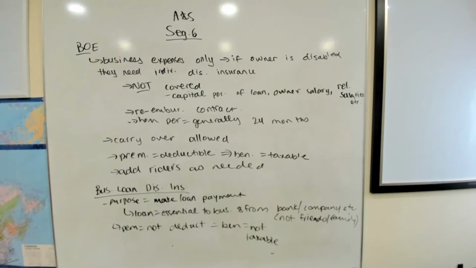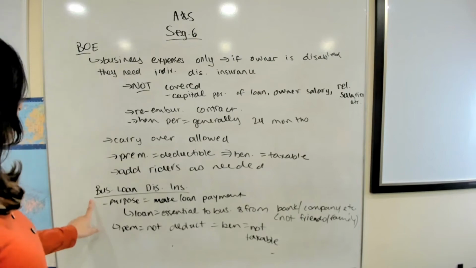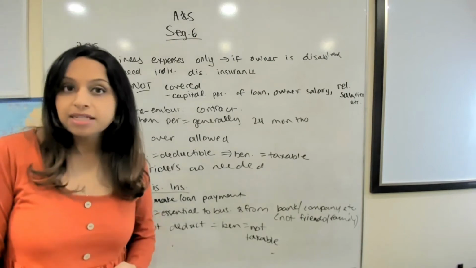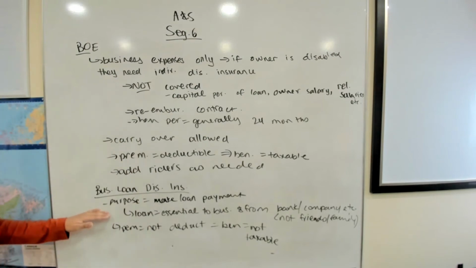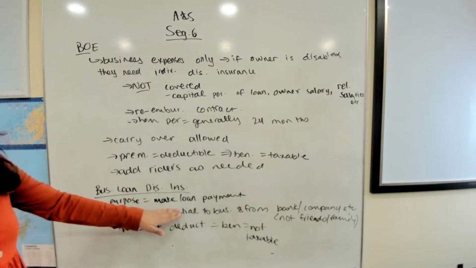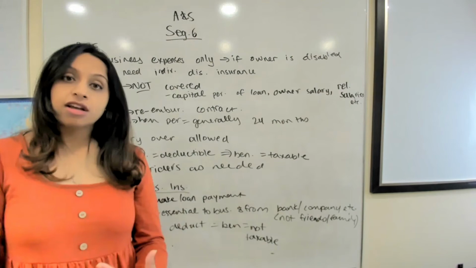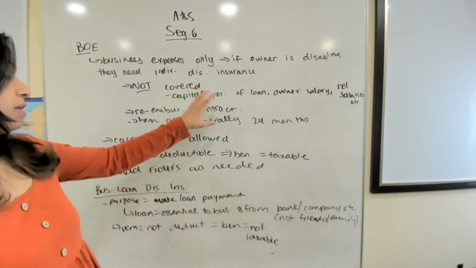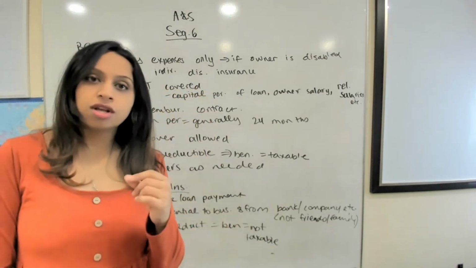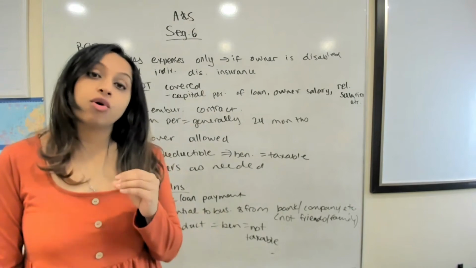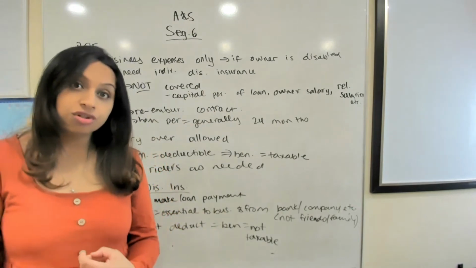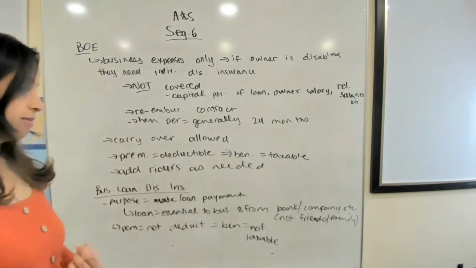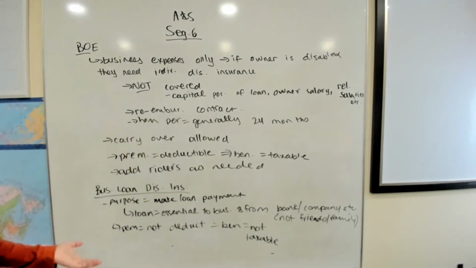We're going to switch over to the next business insurance now, which is business loan disability insurance. And this insurance, the purpose here, just as the name states, is to make loan payments, right? So this is not for someone who's looking to pay their rent, heat, hydro, employees, all that. This is if you have a loan that you need to make payments for and it's essential, then you can get this insurance. Now, how do you qualify?